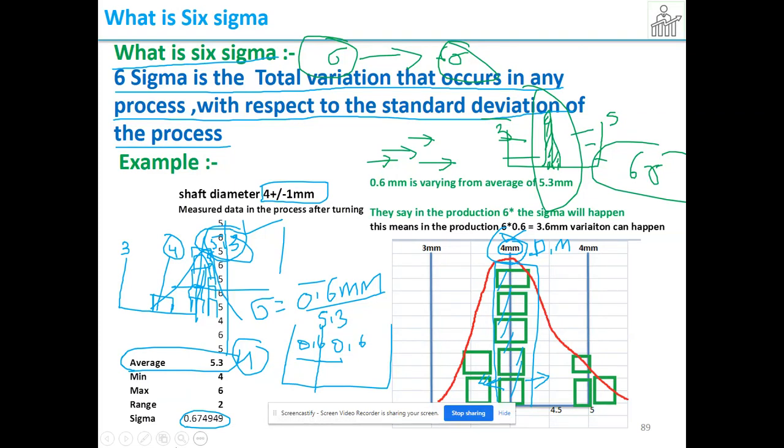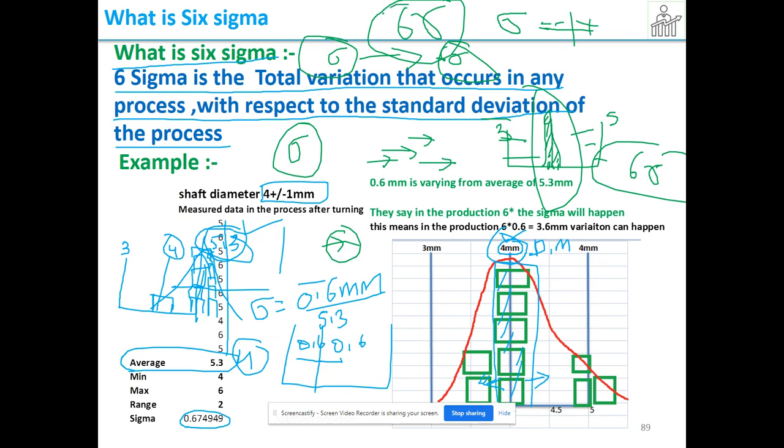So we can think it is easy, but in order to achieve the Six Sigma level, we need to understand and fine tune all the processes in the departments and control every parameter. So always working for better is very good. This is the concept of Six Sigma. It is very simple. The summary is, sigma is nothing but the standard deviation. The deviation is happening from the standard, both on the positive and negative side.